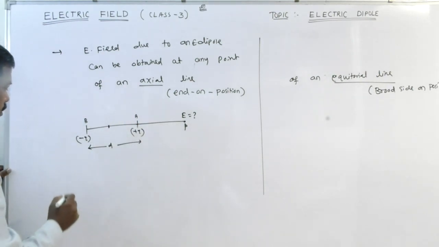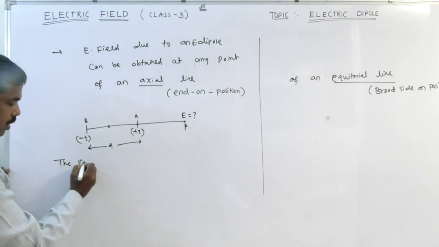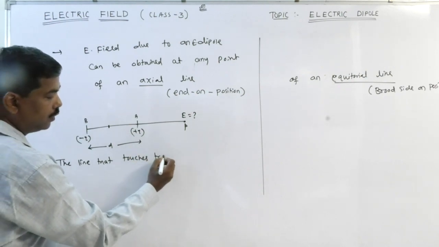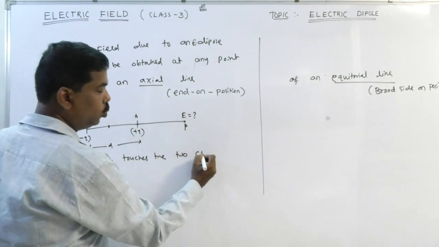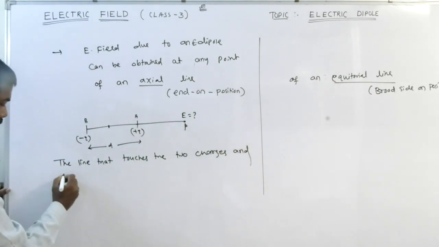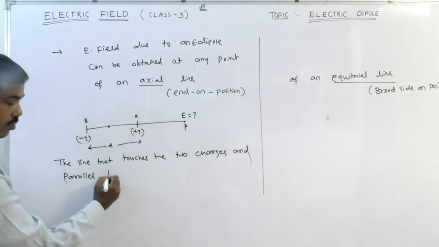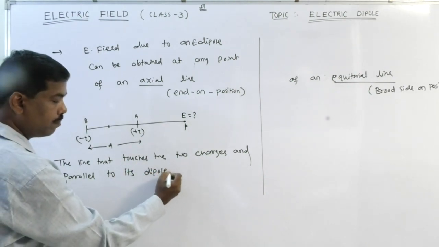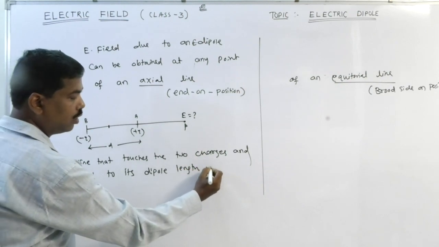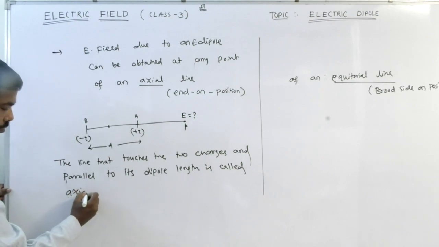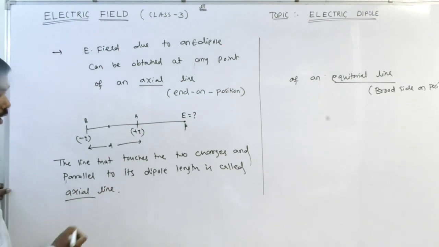It means the line that touches the two charges and is parallel to the dipole length is called the axial line. Listen to me.